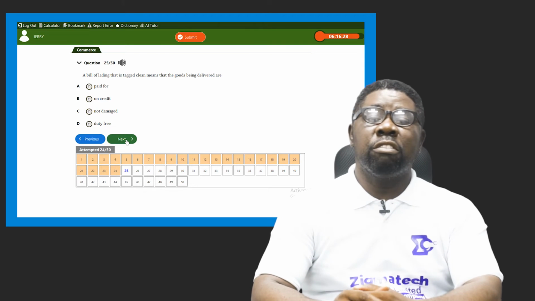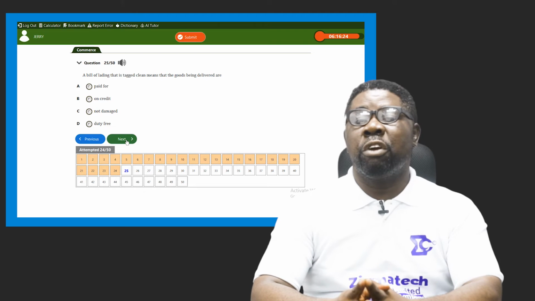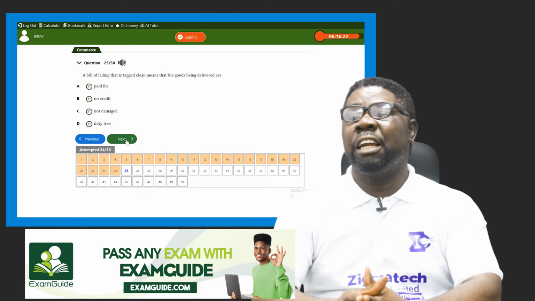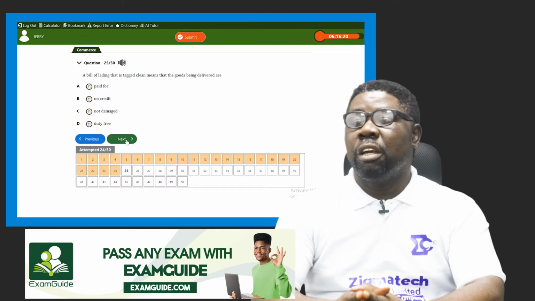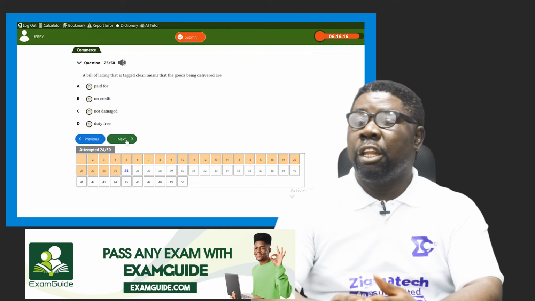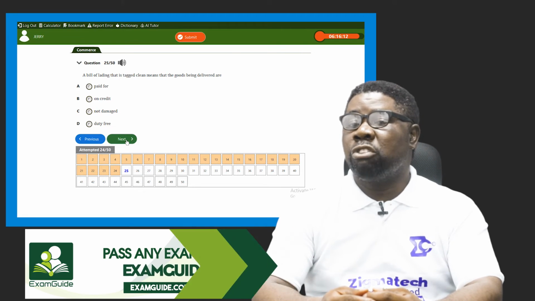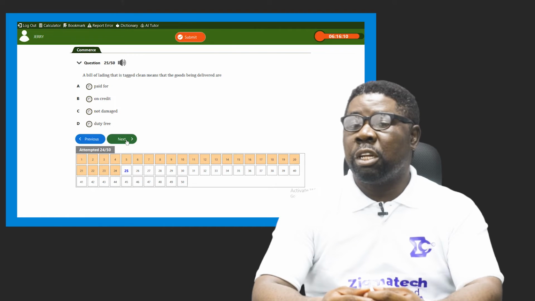Okay? Now in this case, it's not that the goods have been paid for, no. It's not that the goods are sold on credit, no. It's not that they give clear details. It's not duty-free as well. It means that there's no damage in the goods that are being transported. Everything is intact the way they are meant to be, and they are being shipped accordingly.